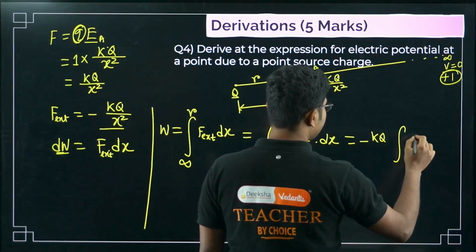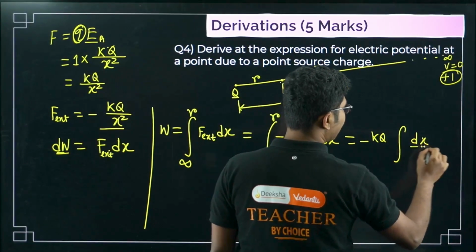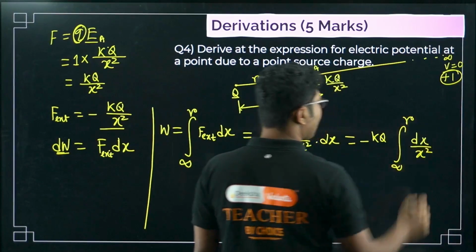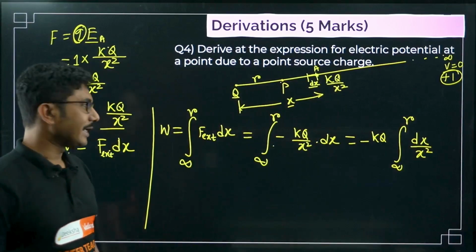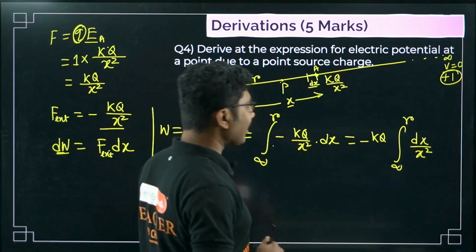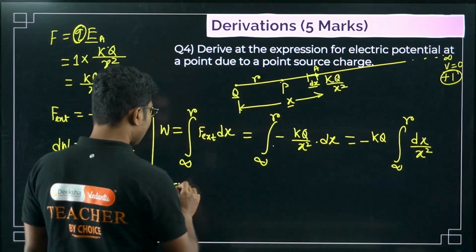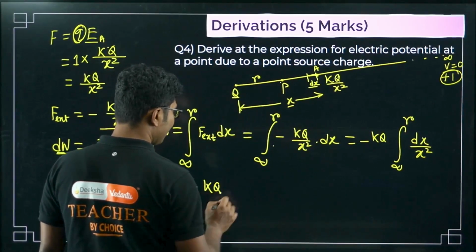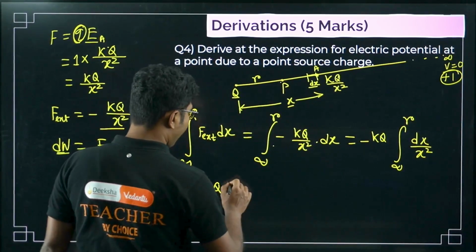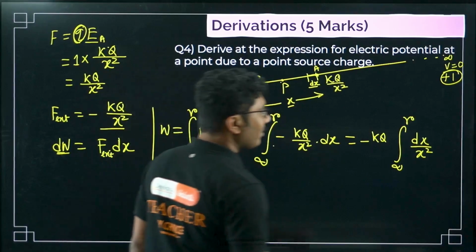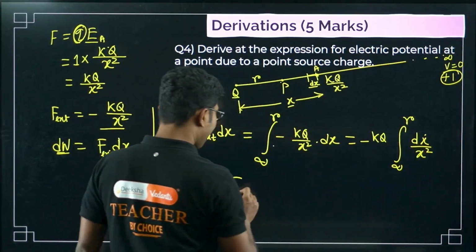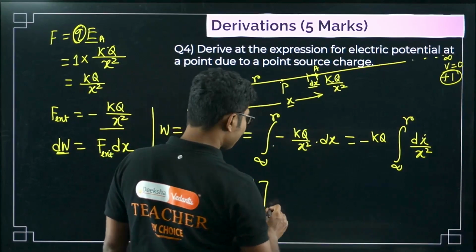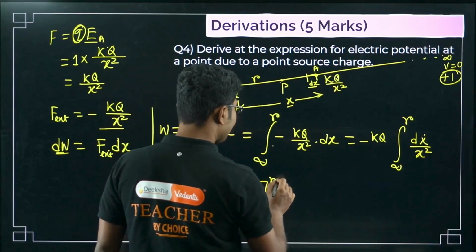So only integration dx by x square from infinity to r. Now what is the integration of dx by x square? Whoever answers in the comment, I will give you a heart. Okay, so minus kq, integration of dx by x square is minus 1 by x. Ask Ankit sir why it is so, if you are not able to understand this.